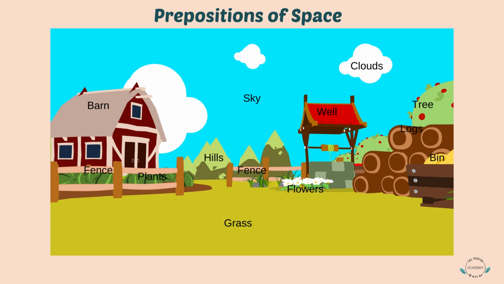The clouds are in the sky. The sky is above the farm. The barn, the fence, the flowers, the well, the trees, and the bin are on the grass.